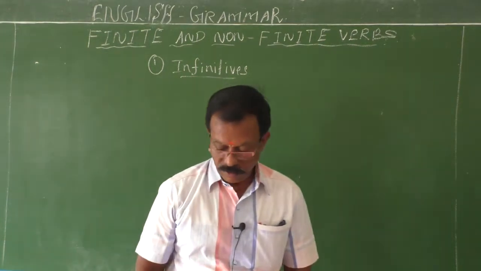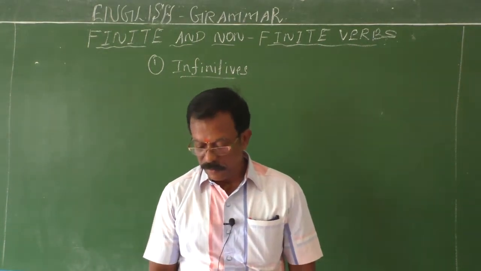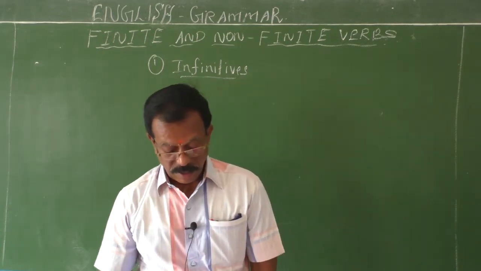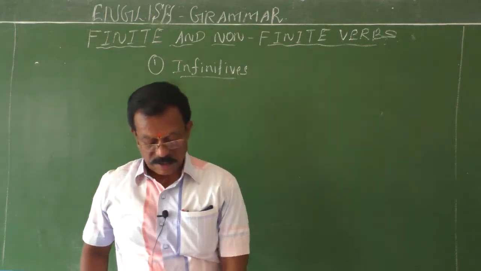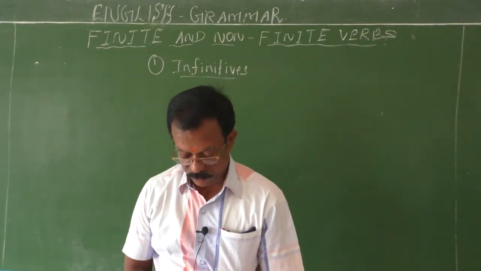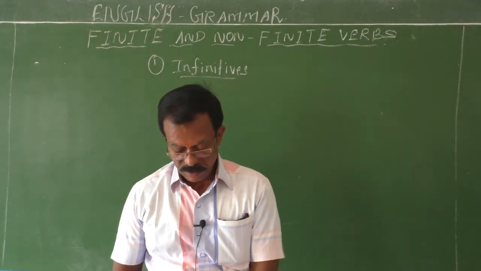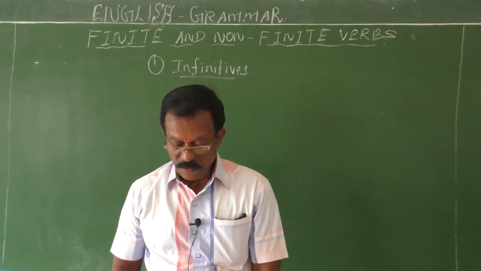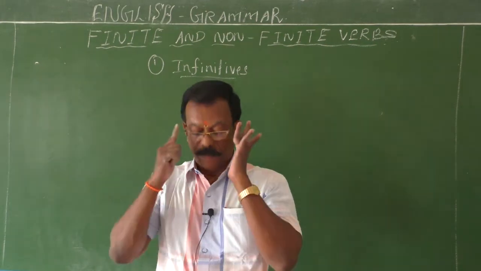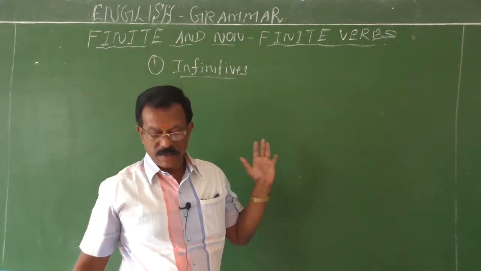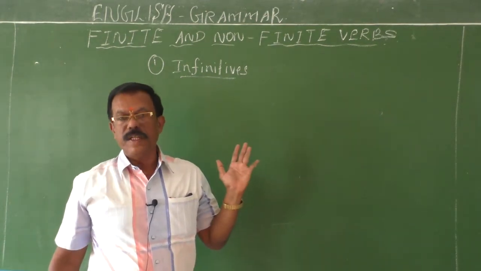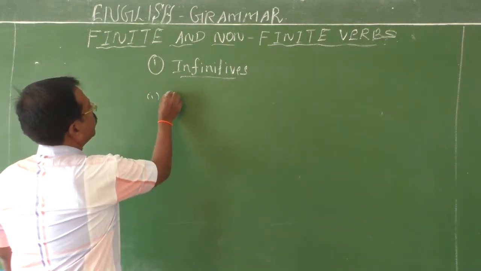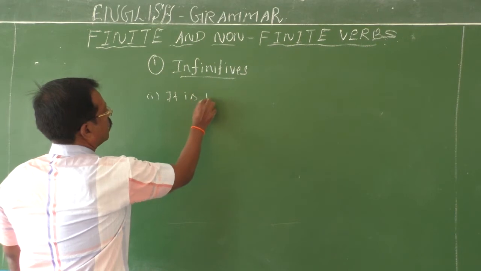So let me give you a brief definition. What is an infinitive? Okay, what are finite verbs? The same way, what is an infinitive? To start with, the infinitive is the base form of a verb. It is usually preceded by to.